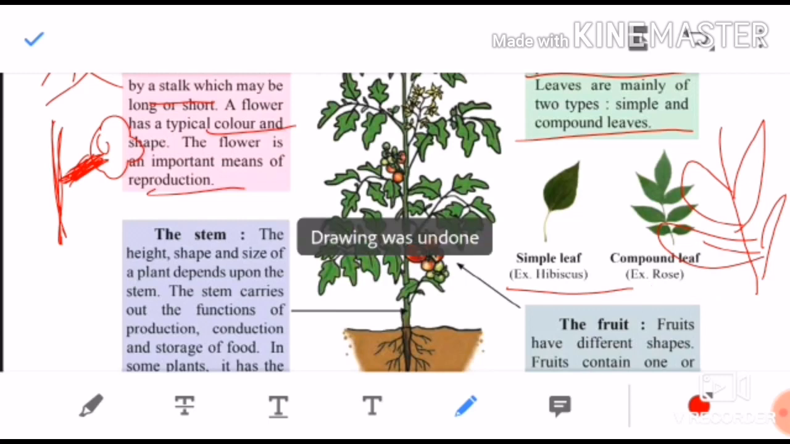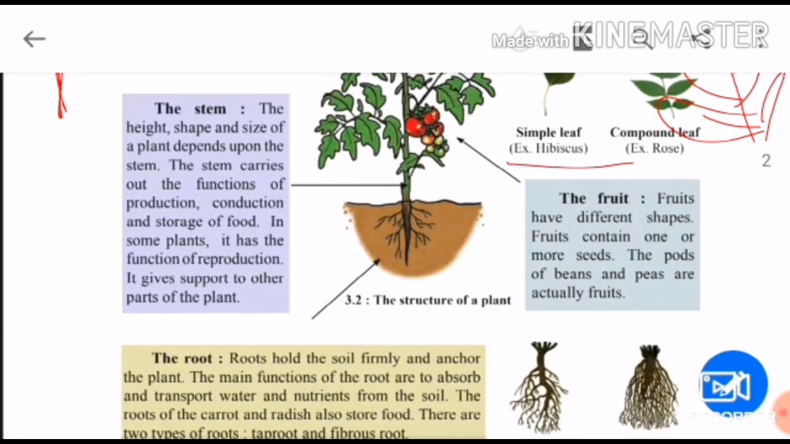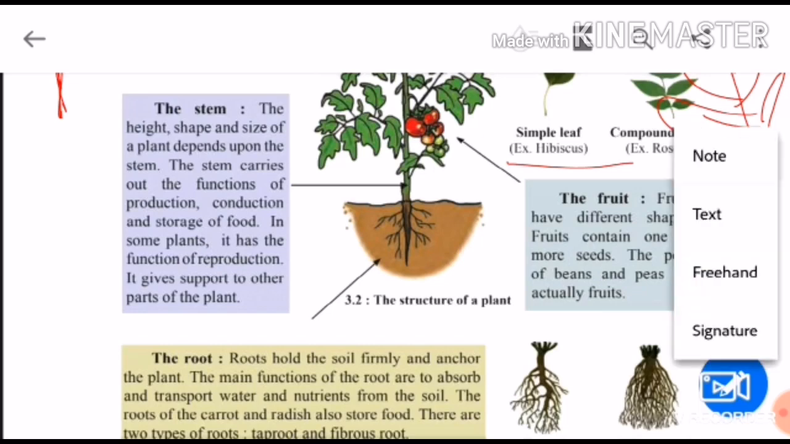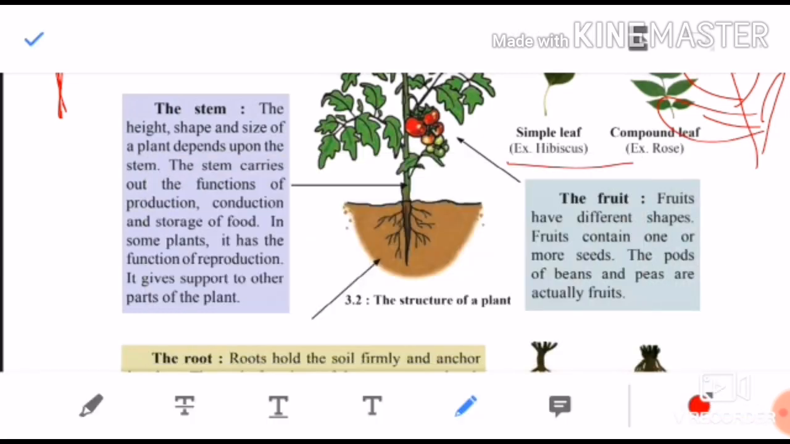The third part which we are going to study is the stem. The height, shape and size of a plant depend upon the stem. Sometimes the stem's height is very tall, sometimes it is short, and the plant's height depends on the stem only. The stem carries out the functions of production, conduction and storage of food. Children, what is the function of the stem? The stem does the work of three things: production, conduction and storage. It stores food for the plants, and it conducts.